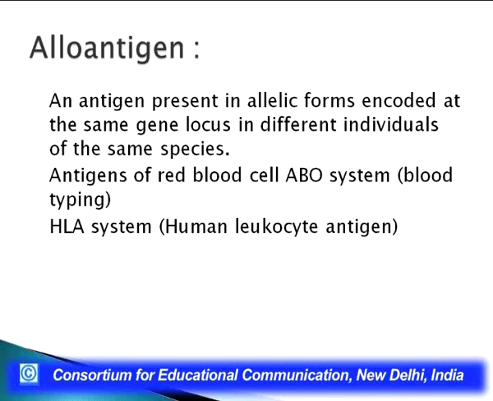So, not only the ABO system of blood groups, but also the HLA system comes under this category of allo antigens. Now, for example, if we have to do a blood transfusion, you have to ensure that the recipient and the donor have the same antigen at the same locus. For example, a person having B blood group would preferably be given blood from a donor having blood group B, because there would be compatibility. You know, the locus is having the same gene.